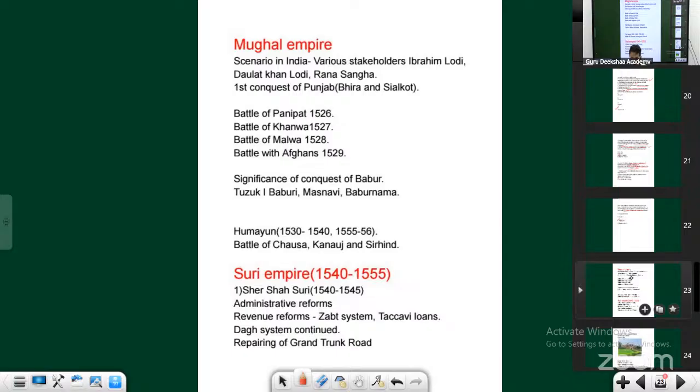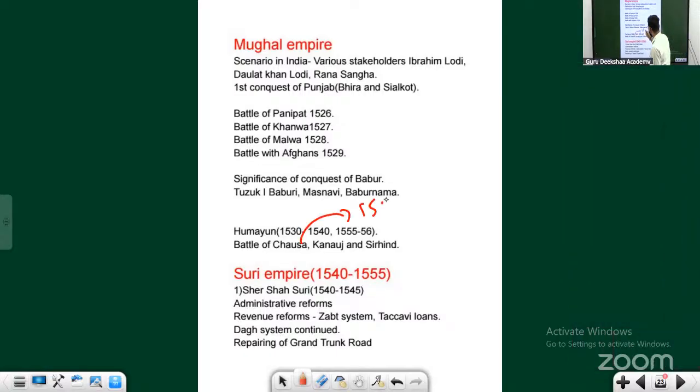In 1539 there must have been two battles. The Battle of Chausa happened in the year 1539, and the Battle of Kannauj happened in the year 1540. These two battles were with respect to the Suri Empire ruler, Sher Shah Suri.